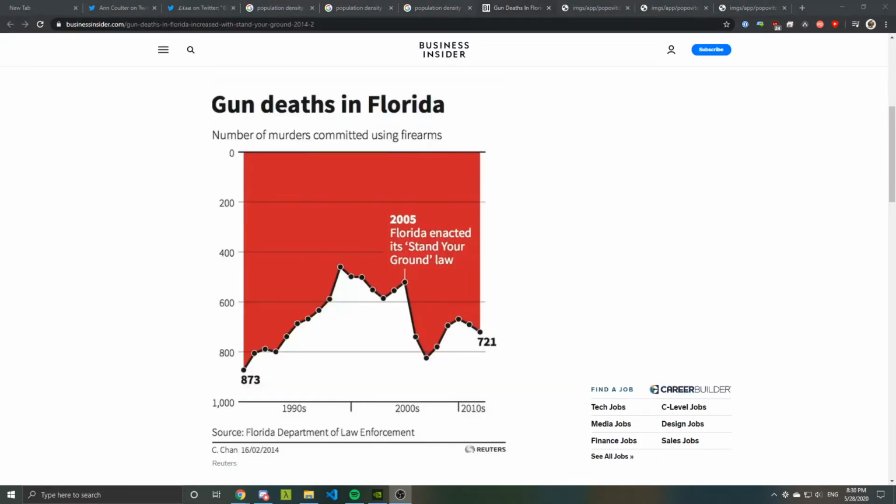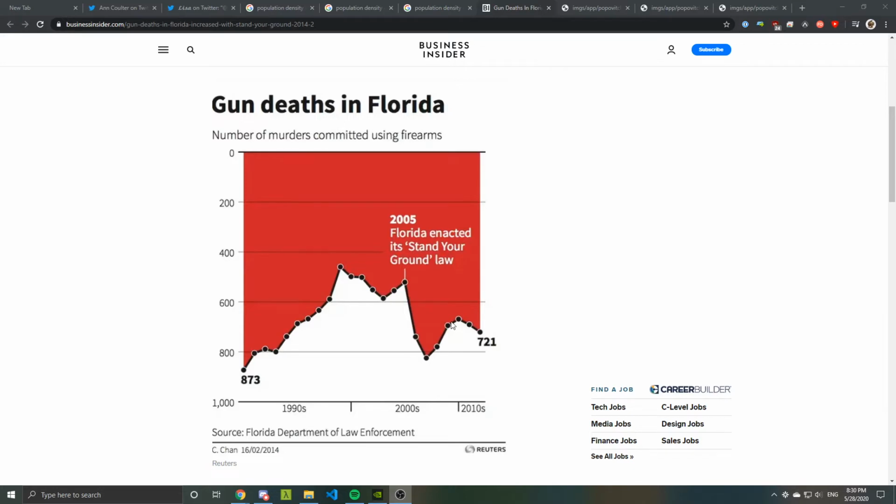This next graph is an absolute classic. Okay, it is from Business Insider. I think it might have originally been from Reuters, but anyway, it's on Business Insider now. It's describing the gun deaths in Florida, and it shows the number of murders committed using firearms in Florida. So we see that the rate is going up. There's more and more deaths, and then it goes down, and then it goes back up. And it hits this peak right here when Florida enacts the Stand Your Ground law. And then after that, it plummets downwards, pretty far down.